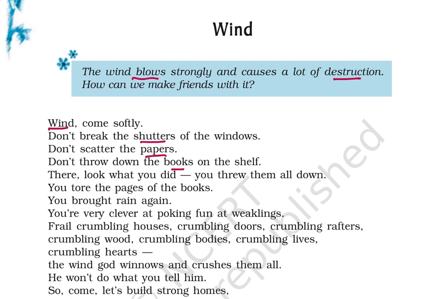He doesn't want the wind to blow in a very destructive manner so that it could break the shutters of the windows. Okay, it doesn't want the wind to do that. It doesn't want the wind to scatter the papers haywire, all over the place. I mean, in general, what is the poet trying to say? He's trying to say that don't create any kind of chaos in the house, neither by breaking the windows, nor by spreading the papers on the floor, and also not by throwing down the books from the shelf. It's like the books shouldn't topple down from the shelf. That's the request that has been given to the wind.